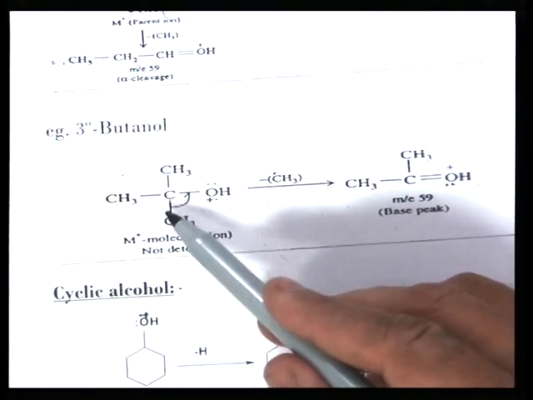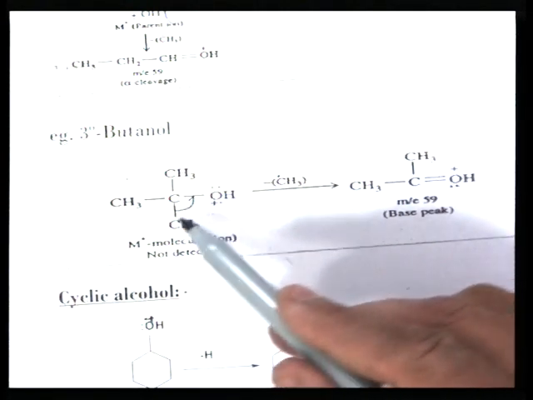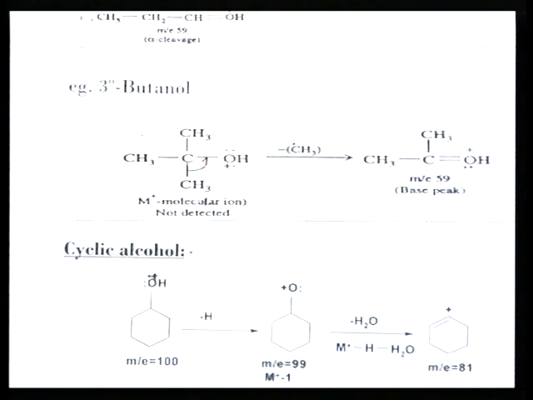The methyl radical is lost. So, 1 electron of the carbon and 1 electron from this molecular ion form a double bond, a carbon-oxygen double bond, and this type of oxonium ion is formed, having m/z value 59, and this is the base peak. Fragment ions at m/z 31 and 45 are not formed by any tertiary alcohol, which indicates it is a tertiary alcohol. Here the fragment ion starts from 59; if there is more substitution, meaning the carbon chain is longer, then higher fragments will be formed, 59, 87 and so on.